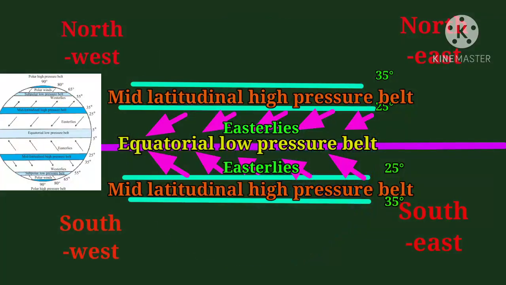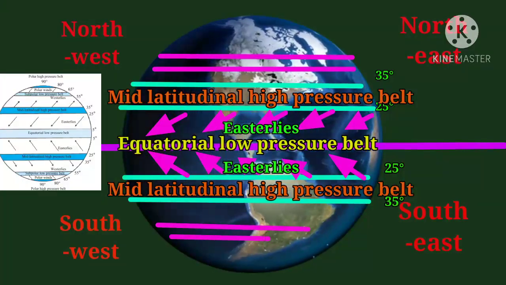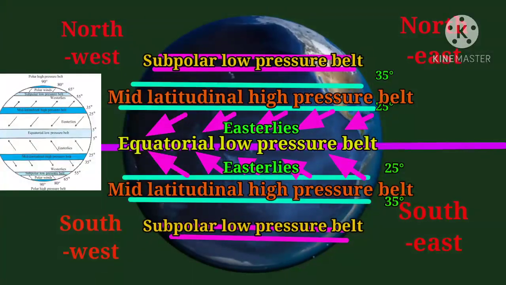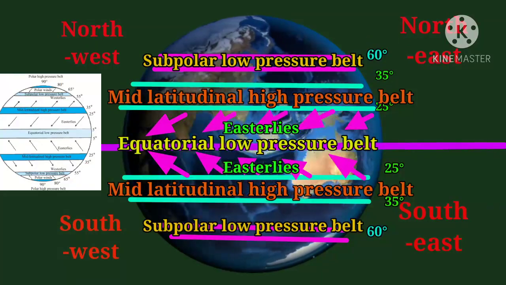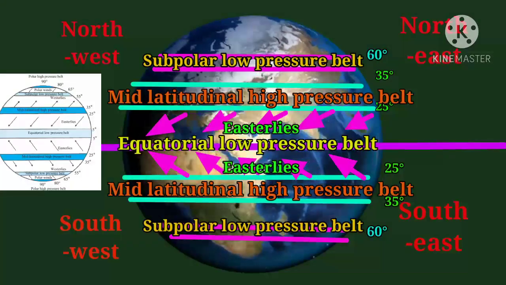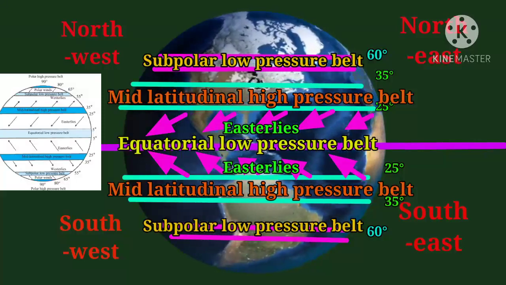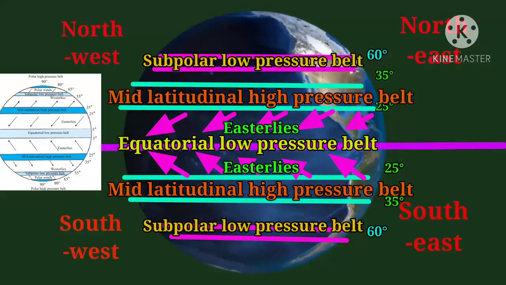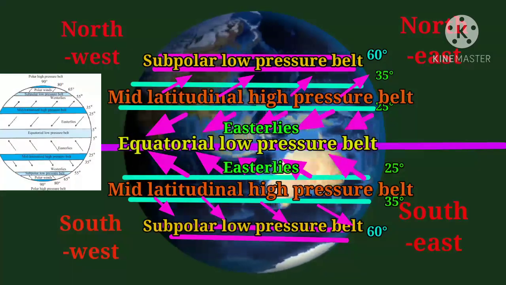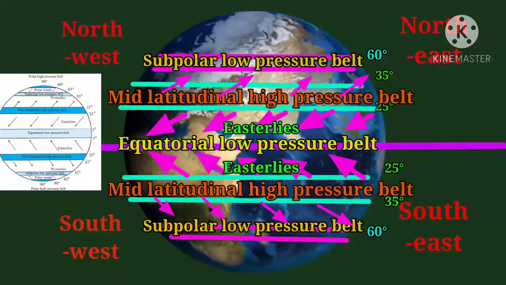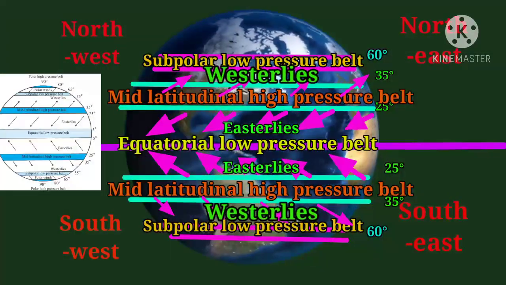In both the hemispheres, winds blow from the mid-latitudinal high pressure belt to the subpolar low pressure belt situated near 60° parallel. Their original direction changes due to the rotation of the earth. In the southern hemisphere, these winds blow from the northwest to the southeast, and in the northern hemisphere, they blow from southwest to the northeast. These winds are called westerlies.